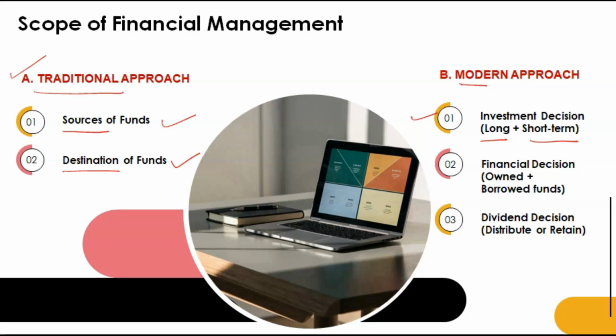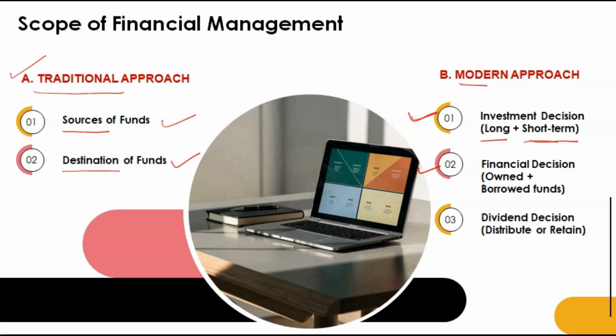If you have invested money for a long time, for 5 years or more than that, then it will come under long-term. And if you have invested your money for 1 year or less than 1 year, or for a few months, you have given money to someone, that will come under short term. Means you have given a loan, you have lent money to someone, and they will return it to you after 2 months, 3 months, that will come under short term. So if you have money, how you are going to invest it, that is the investment decision, whether long term or short term.